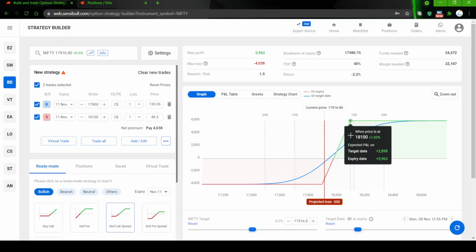The direction neutral strategy means you have a view that the market is going to be neutral, not bullish, not bearish. It is going to stay within a certain range only. It is not going to go up like a rocket or crash down. You are thinking that the market is going to be consolidating, within a certain range only. So that is what we call a neutral view.